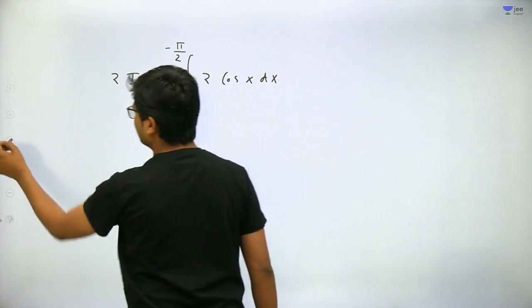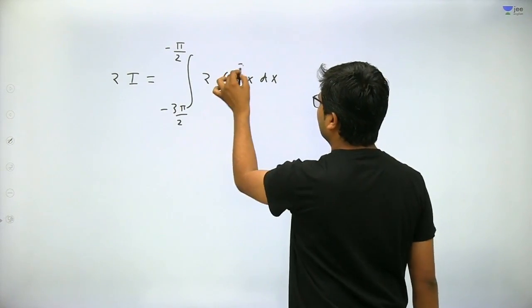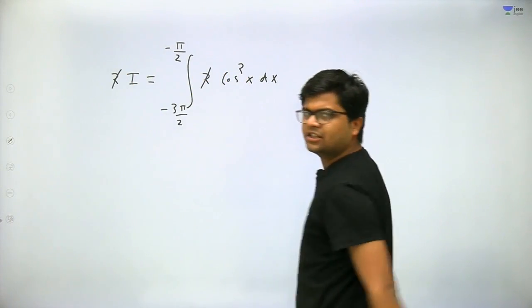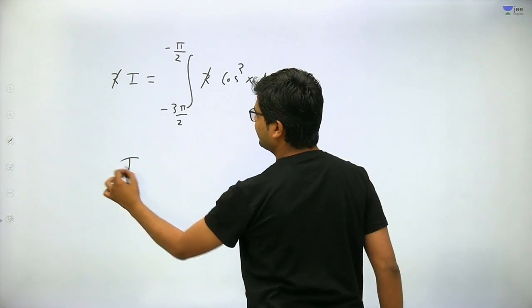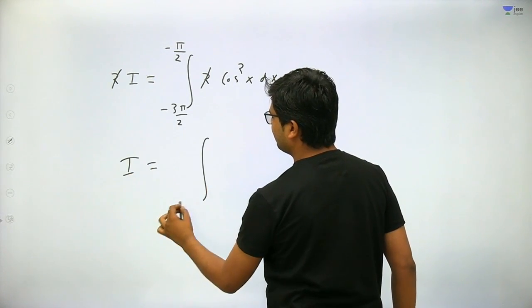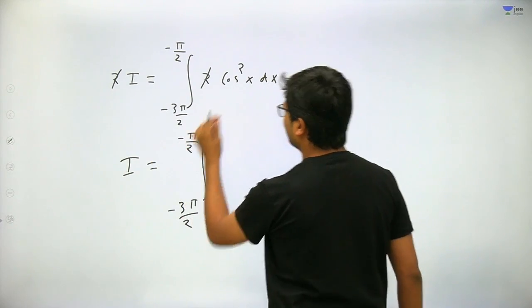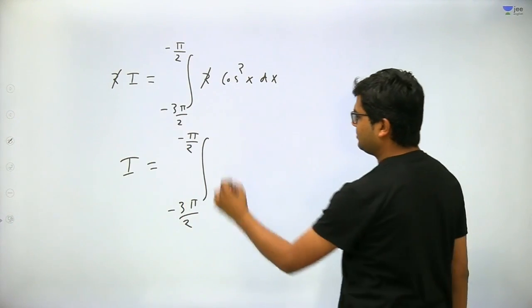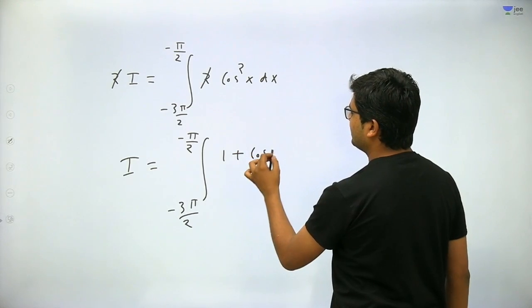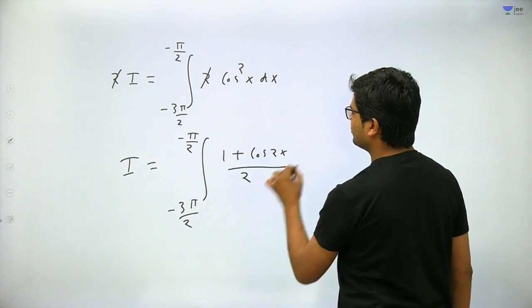So this will be cos square x. Now 2 and 2 will cancel out each other. This is a very simple integral, you can solve it very easily. So minus 3 pi by 2 to minus pi by 2, and cos square x can be written as 1 plus cos 2x upon 2 dx.